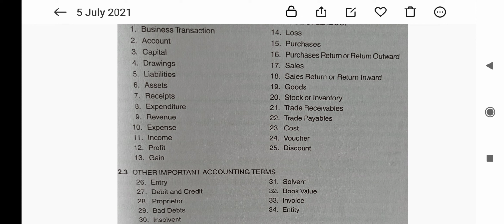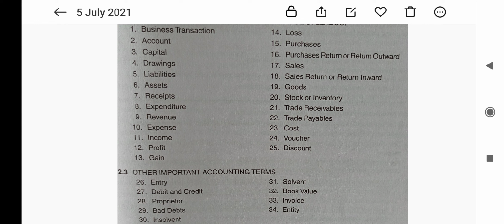Then the next one is the book value. It is the amount at which an item appears in the books of accounts. Then the next one is the invoice. It is a business document which is prepared by the seller when the goods are sold on credit.